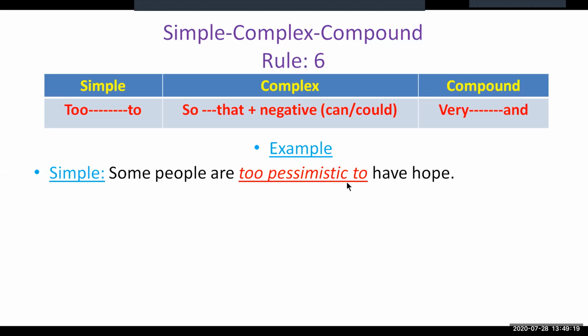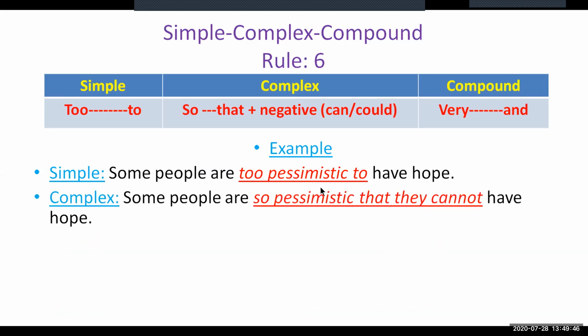So the complex sentence will read: "Some people are so pessimistic that they." This "they" is the pronoun form of the subject of the main sentence, "some people". Then, as this sentence is in the present tense, we use "can" and then "not": "cannot". Some people are so pessimistic that they cannot have hope. That is the complex form of this sentence.